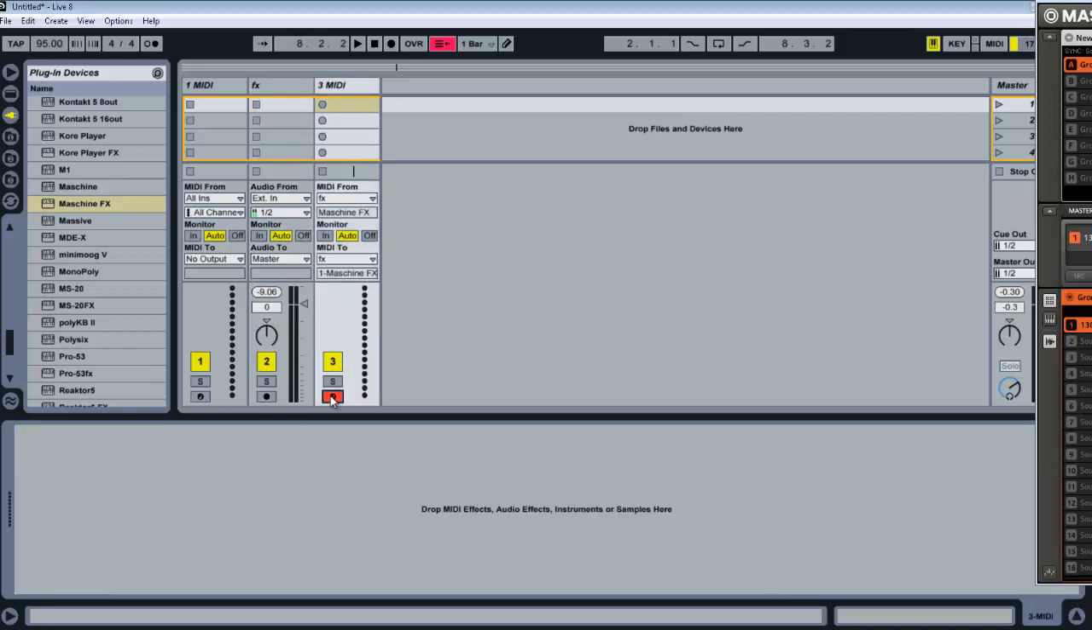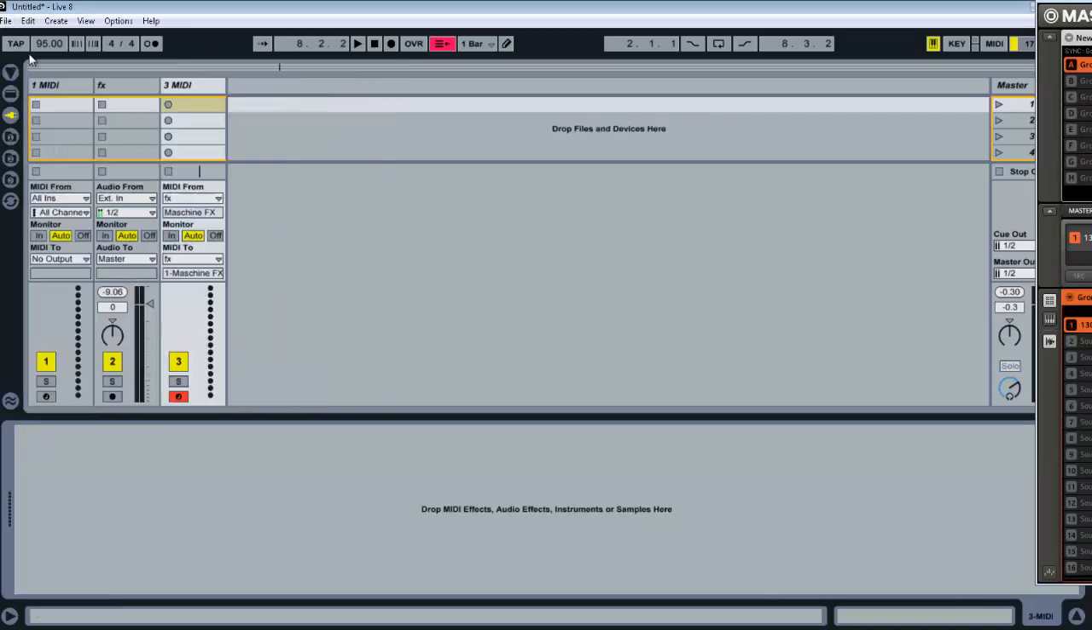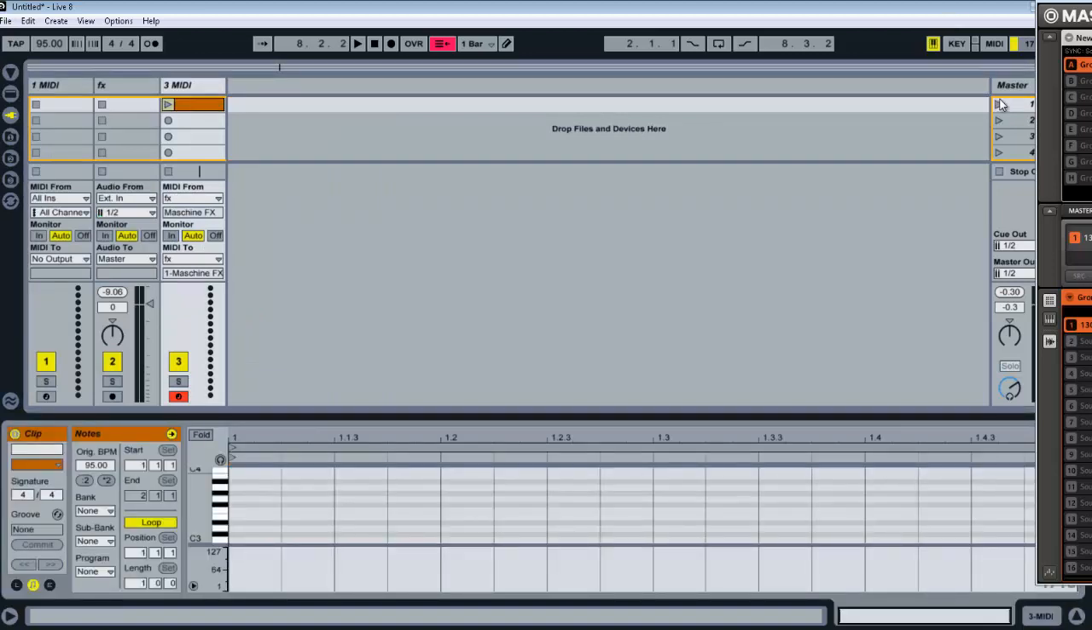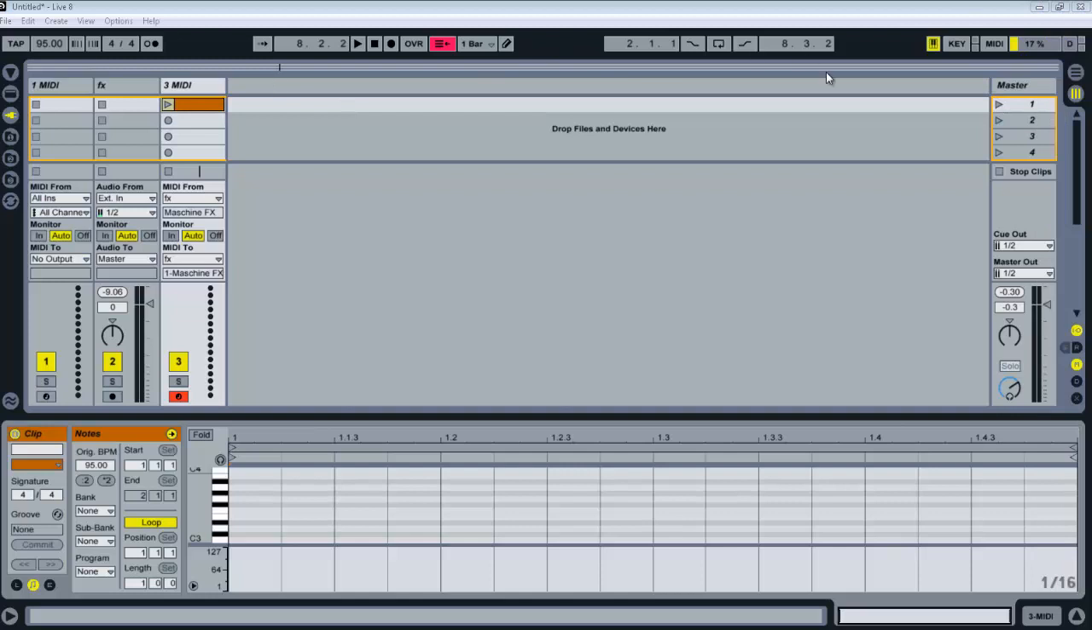arm the MIDI track that you created, insert a clip, go ahead and launch that clip or scene, however you do it, hit record. Let me change the length, the bar length on here, hit record.